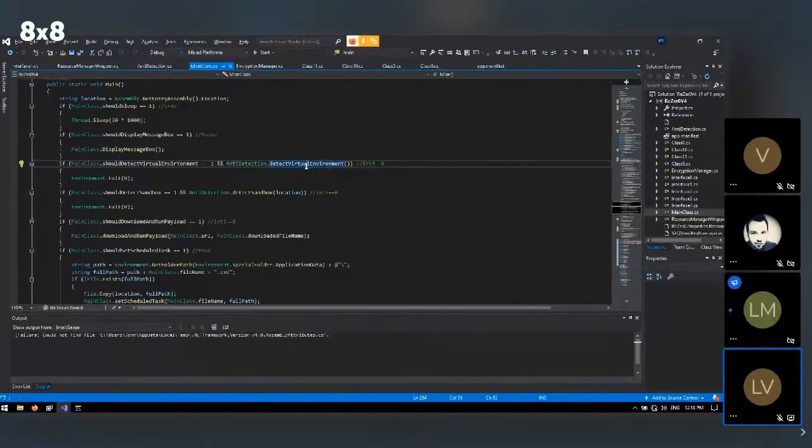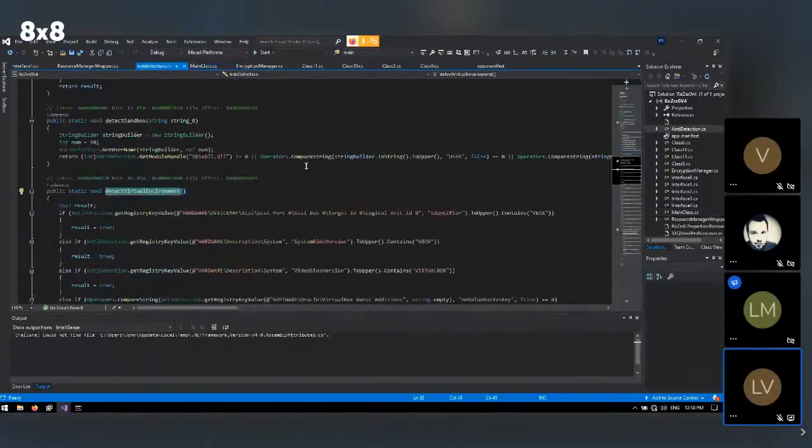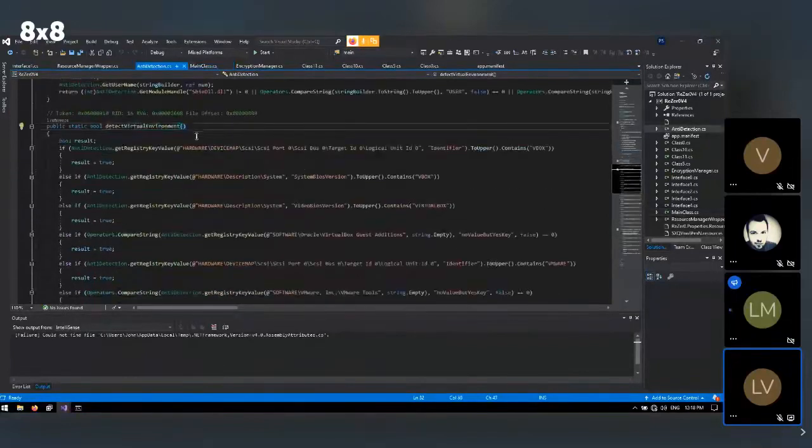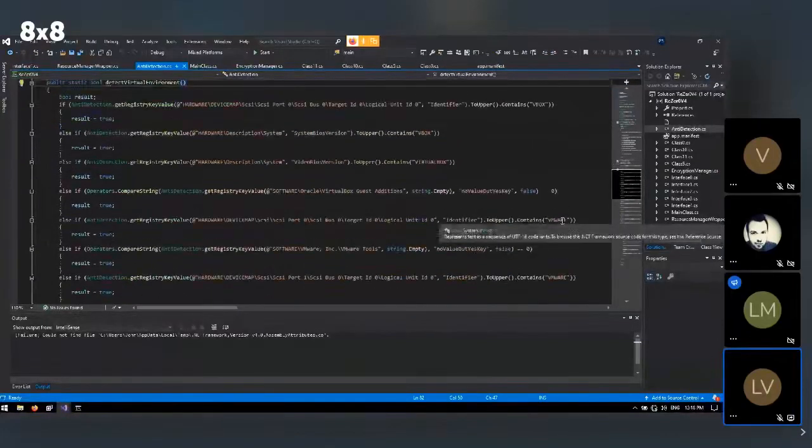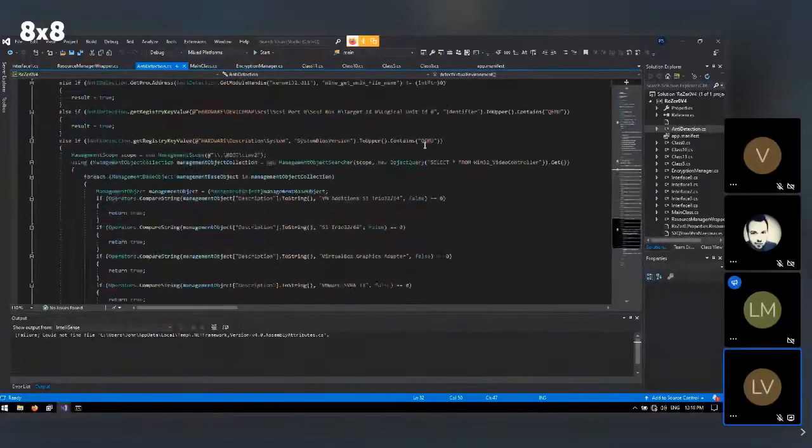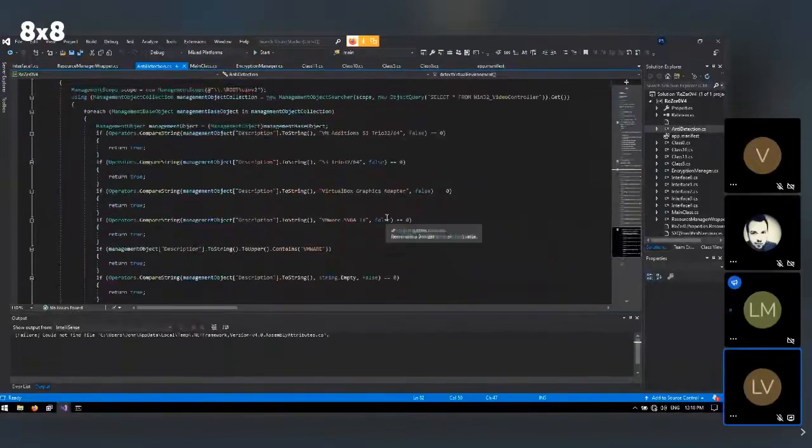Now, if we look into that, we can see that we have a check to get values from the registry, and then to check if it contains a certain value. So in this case, it checks for VBox, VirtualBox, VMware, and there are quite some different things here. So it checks for the graphics adapter, for example.